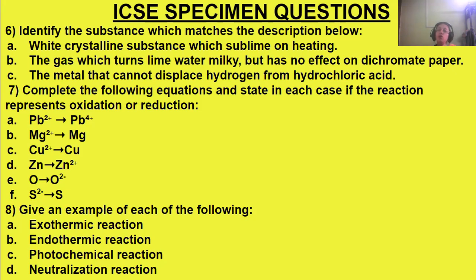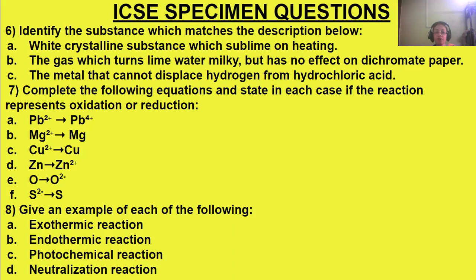Again, that's a reduction process. Third, Cu2+ coming to copper, Cu. So what will happen? It will gain electrons. +2 will gain electrons and form Cu. Then zinc: zinc metal, zero state, will come to 2+. That means it loses electrons to form 2+. Oxygen becomes 2-. So copper is a reduction process.